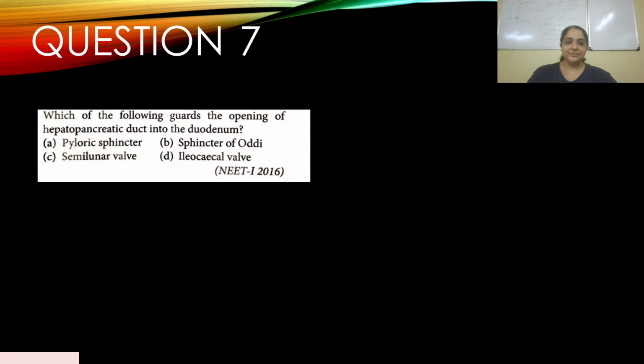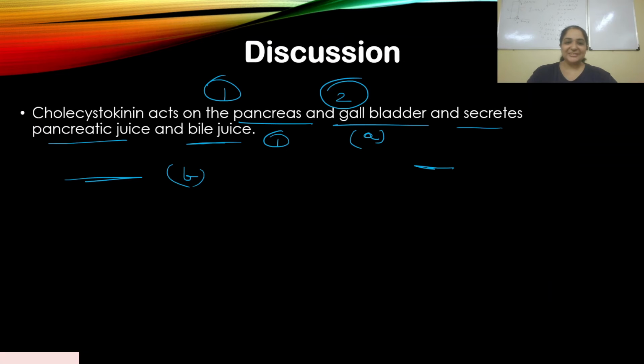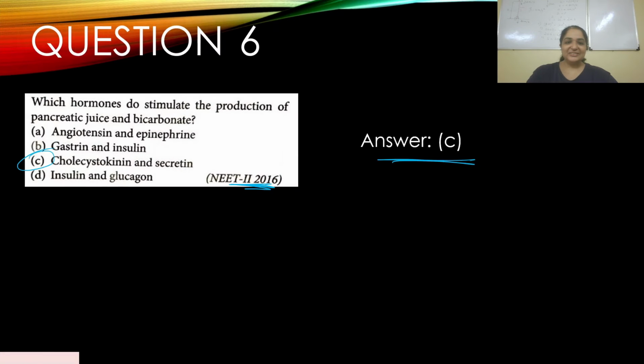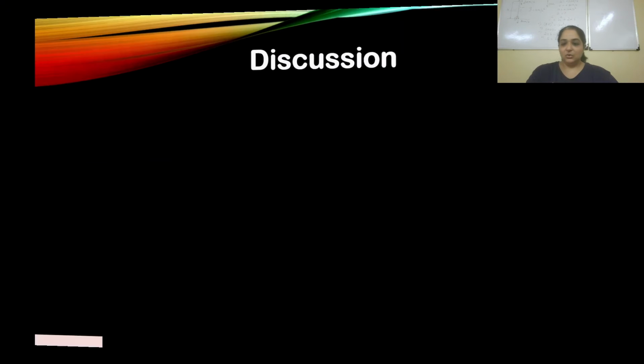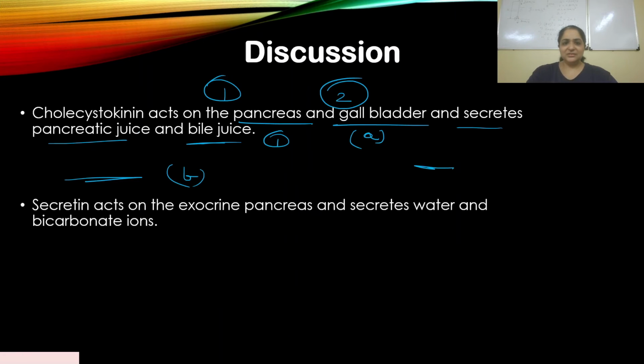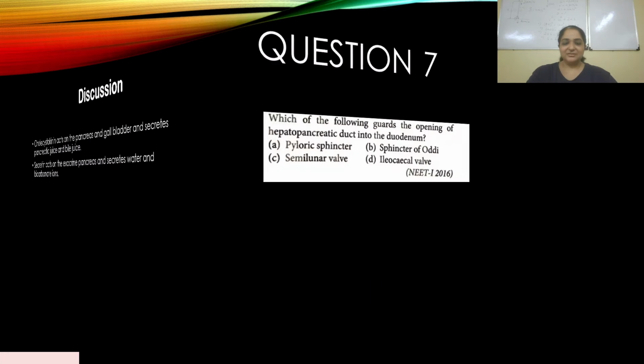Sorry. Let's go back to the question. Which hormones stimulate the production of pancreatic juice and bicarbonate? We've already answered, that's cholecystokinin and secretin. Alright, clear? So this was a direct question.